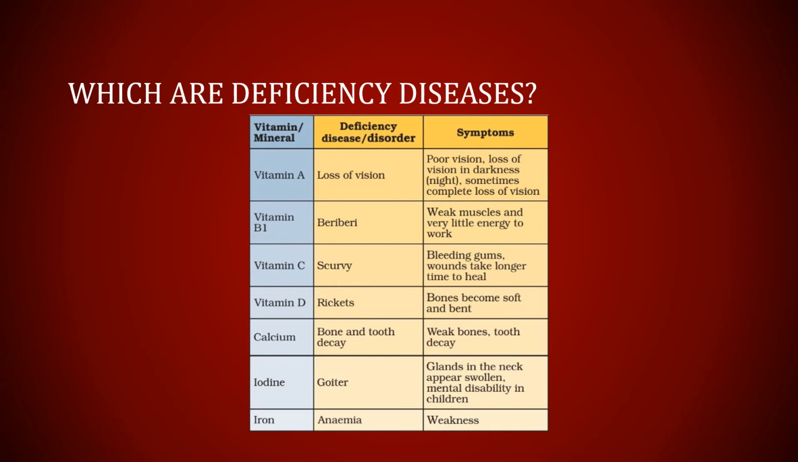If we don't have calcium, bone and tooth decay. Symptoms are weak bones and tooth decay. If we don't have iodine, we will get goiter. Symptoms are glands in the neck appearing swollen, and mental disability in children.